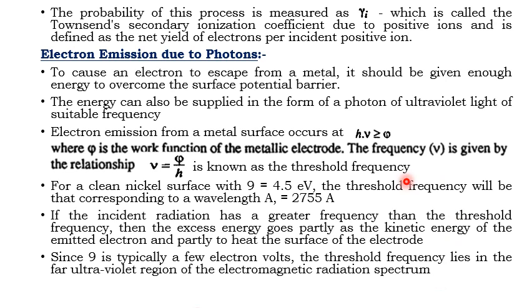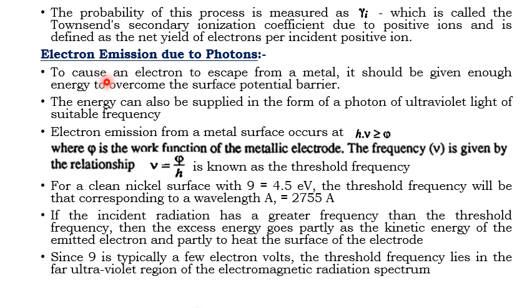So in order to avoid this case, what do we need to go for? The work function phi is typically a few electron volts. The threshold frequency lies in the far ultraviolet region. You know the ultraviolet region is part of the electromagnetic radiation spectrum, so this will be within the electromagnetic radiation spectrum only.